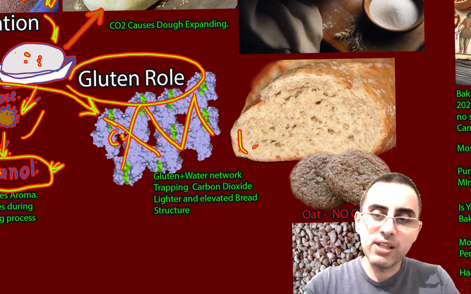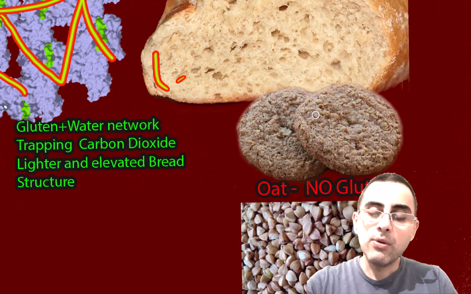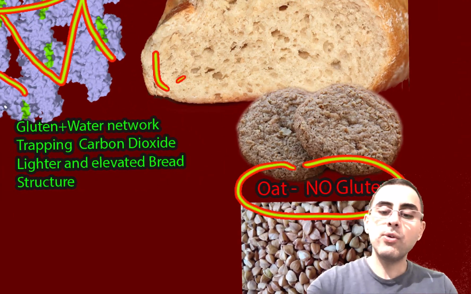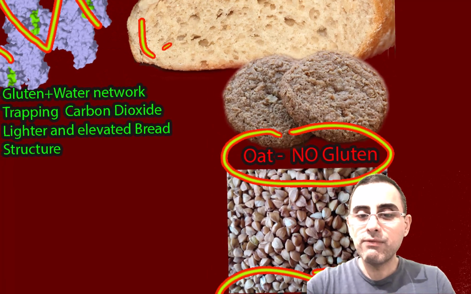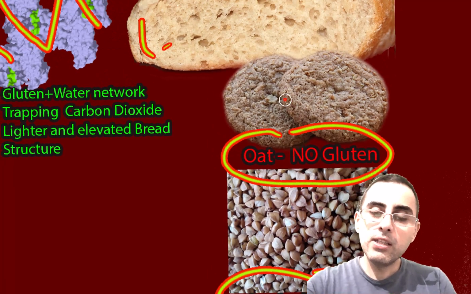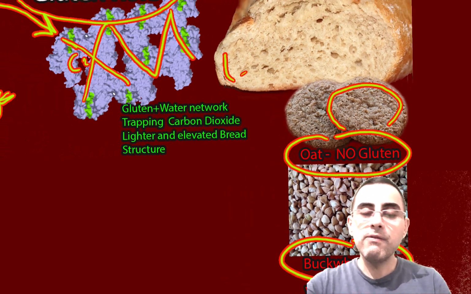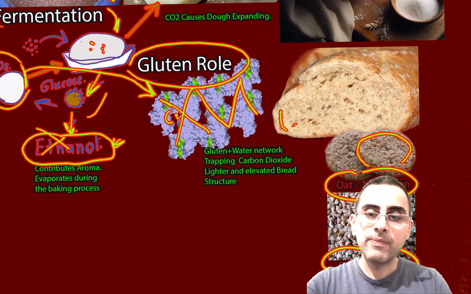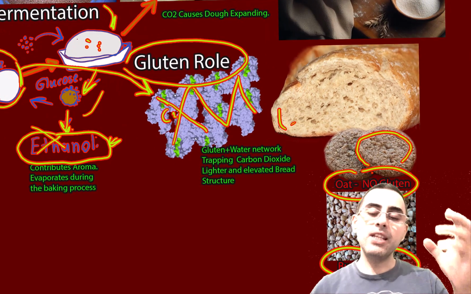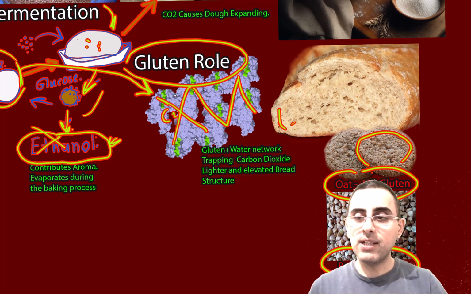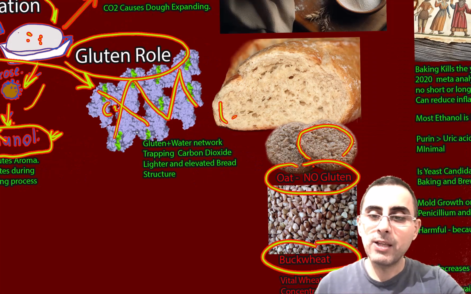But here we have some problem because, for example, in oat we have no gluten. Also in buckwheat we have no gluten, and if we make bread from oat, it's more flat and not raised, even if we use yeast. It happens because it has no gluten. So this yeast effect is minimal. It still has some effect, but this effect is minimal.